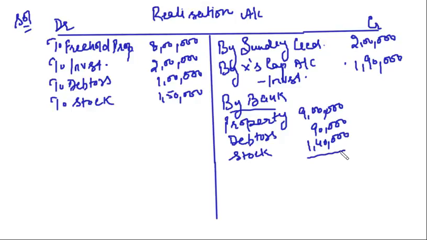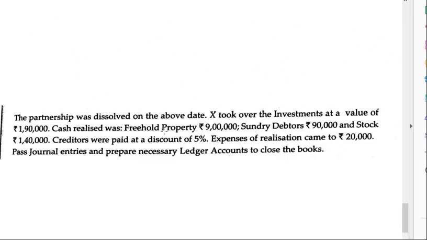So what is the total amount that we realized? It is 11,30,000. Clear? Any other asset left? No, we have treated all the assets.